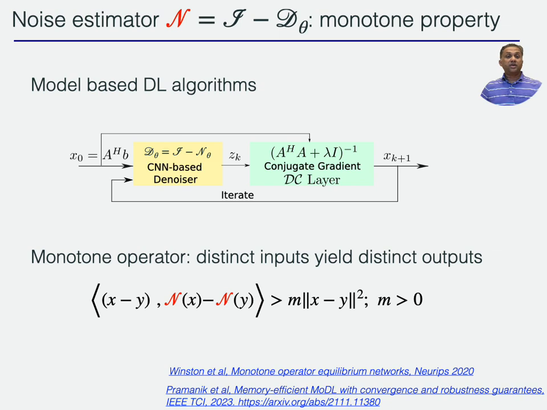The noise predictor is basically shown here. D theta is a denoiser, I minus N theta is basically the denoiser. So N theta is a noise predictor which estimates the noise from the original image. In our work, we constrain N theta to be a monotone operator. That basically says that if you give different inputs, x and y, to this operator, the outputs will be distinct, or in other words, this inner product satisfies this property.